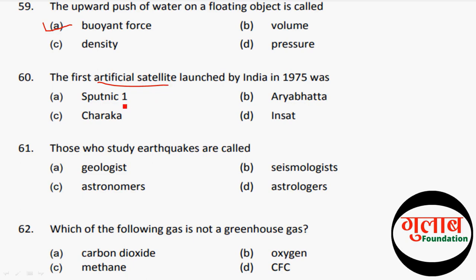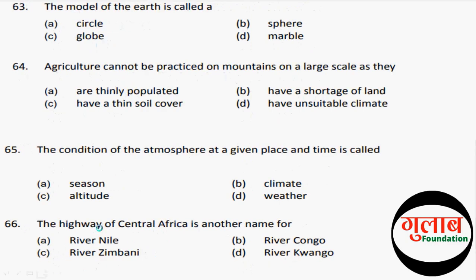Let's move to the next question. Those who study earthquakes are called, and the correct answer is B, astronomers. Let's move to the next question. Which of the following gas is not a greenhouse gas? The correct option is B, methane. The next question is, the model of the earth is called, and the correct option is C, globe.